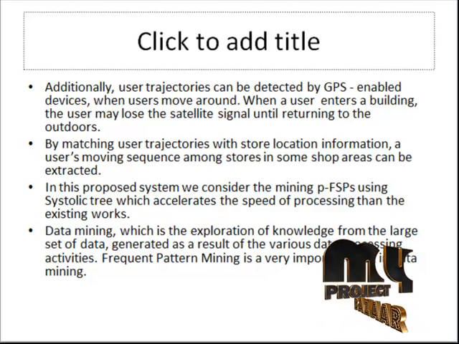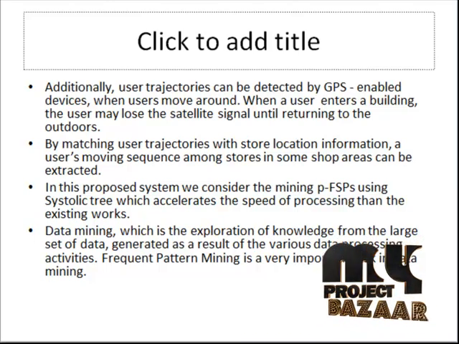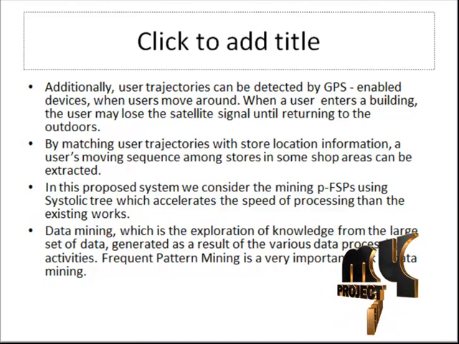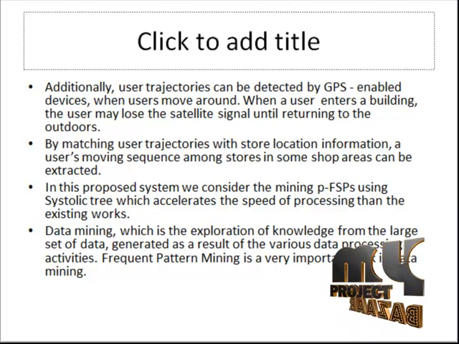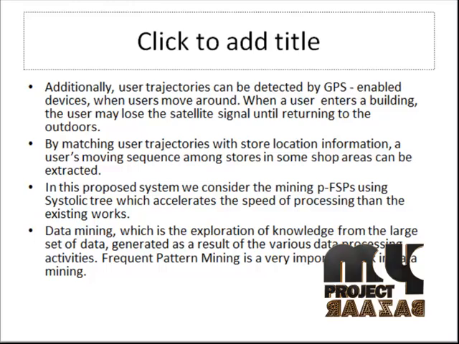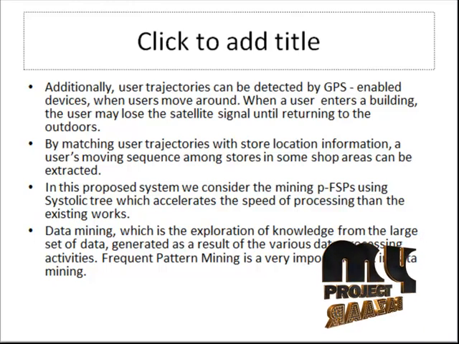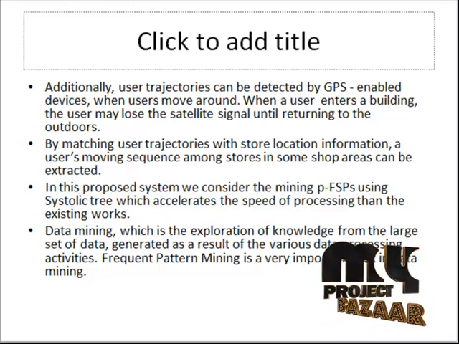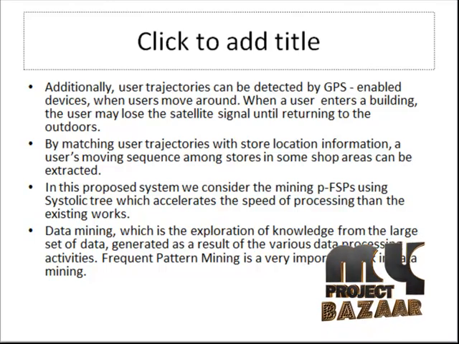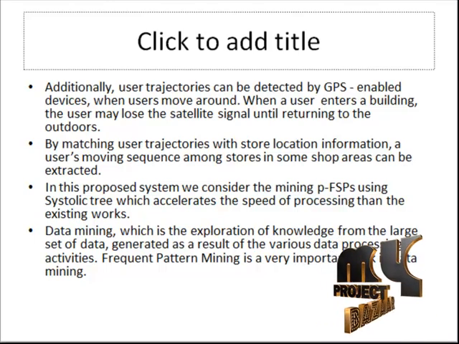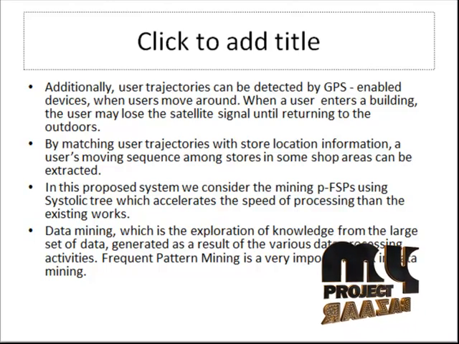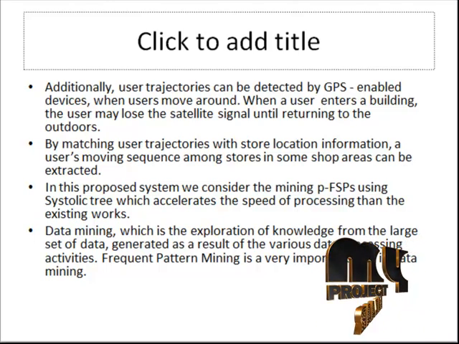Additionally, user trajectories can be detected by GPS-enabled devices. When users move around, when a user enters a building, the user may lose the satellite signal until returning to outdoors. By matching user trajectories with stored information, a user moving sequence among stores in some shop areas can be extracted. In this proposed system, we consider the mining of EFSP using a systolic tree, which accelerates the speed of processing the existing words.